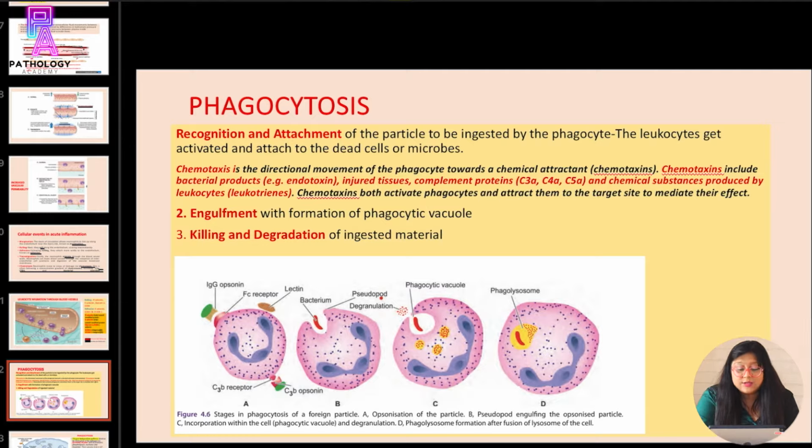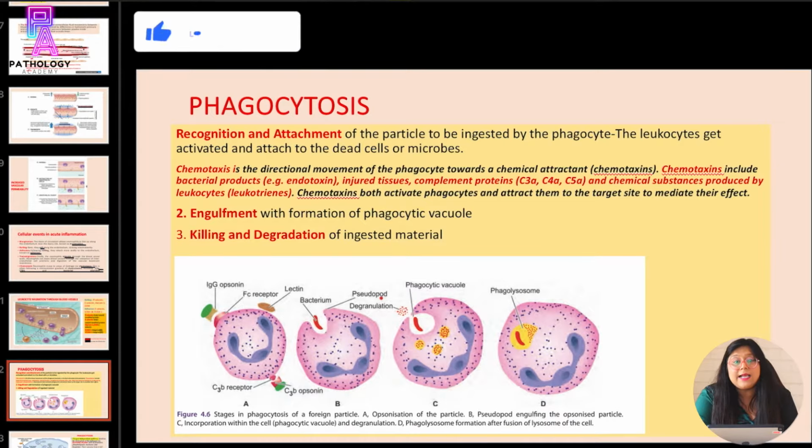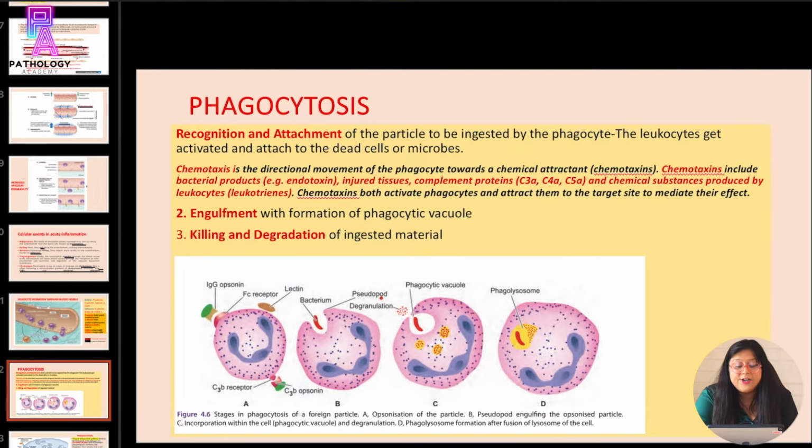After that, the phagocyte forms pseudopods, and these pseudopods form a phagocytic vacuole, and then the phagocytic vacuole combines with the lysosome. The lysosomal enzymes are secreted, which will lead to killing and degradation of the ingested material. So, remember the three phases of phagocytosis: recognition and attachment, engulfment, and killing and degradation.